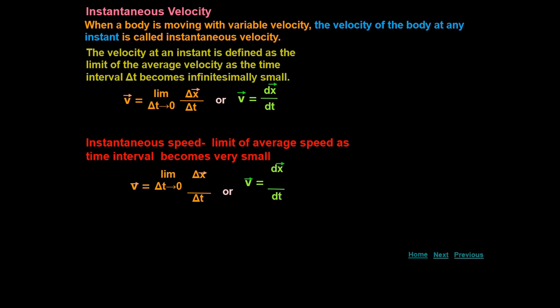Next we are discussing instantaneous speed, that is the limit of average speed as the time interval becomes very small, or you can say the speed of a body at any instant is called instantaneous speed. The formula will be the same: limit delta t tends to 0 of delta x upon delta t. Delta t is very small, and v is equal to dx upon dt also. So we have discussed the two terms, instantaneous velocity and instantaneous speed, in which delta t becomes very small.